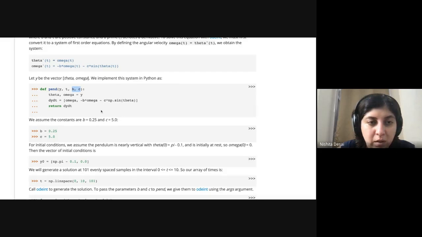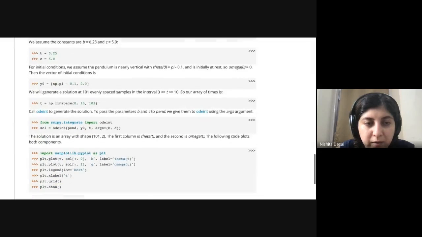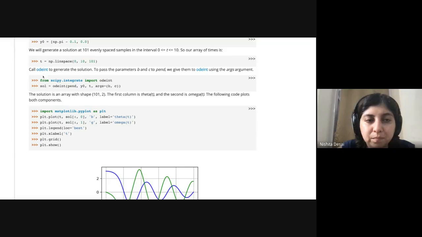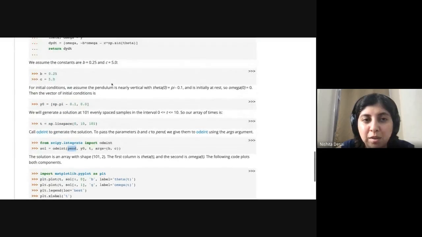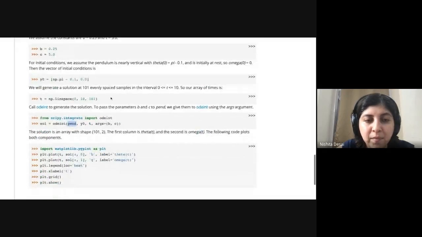Then we go to how to call scipy's odeint. You give the name of the function that returns the array of dy by dt, and then an array of initial conditions. In this case there are two: the first is for theta 0, the second for omega 0.